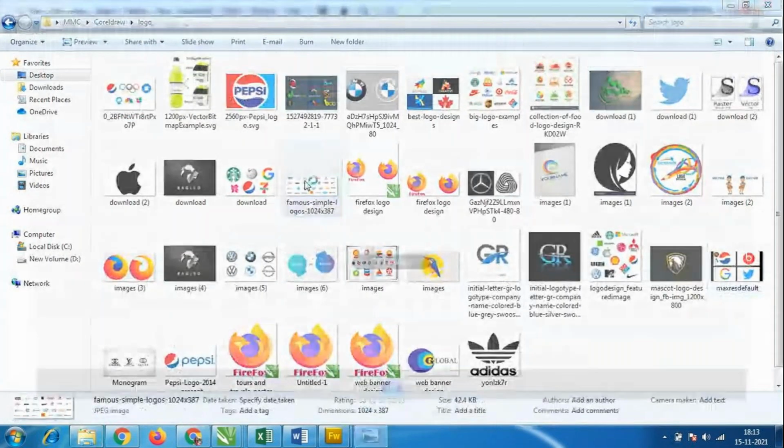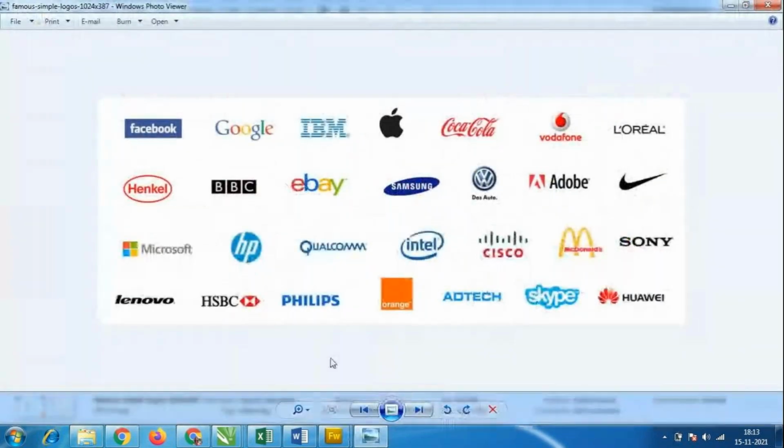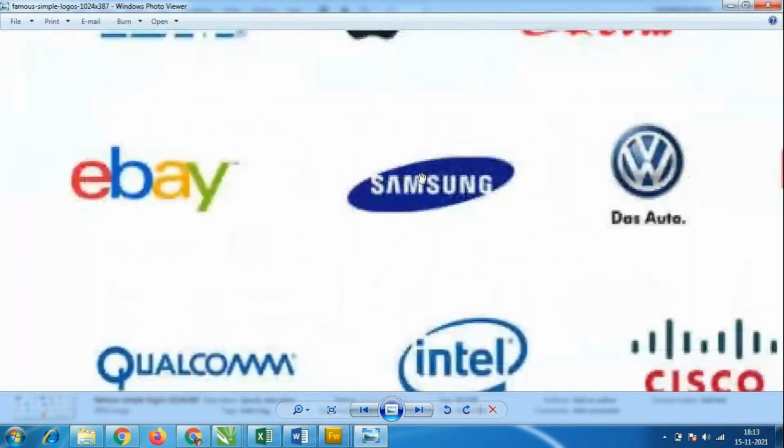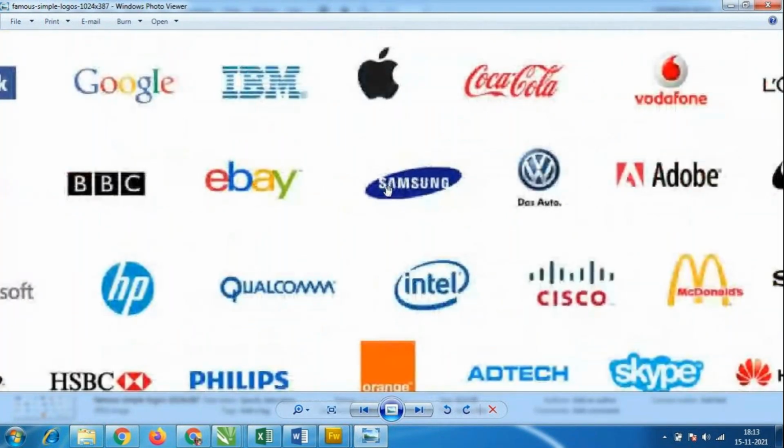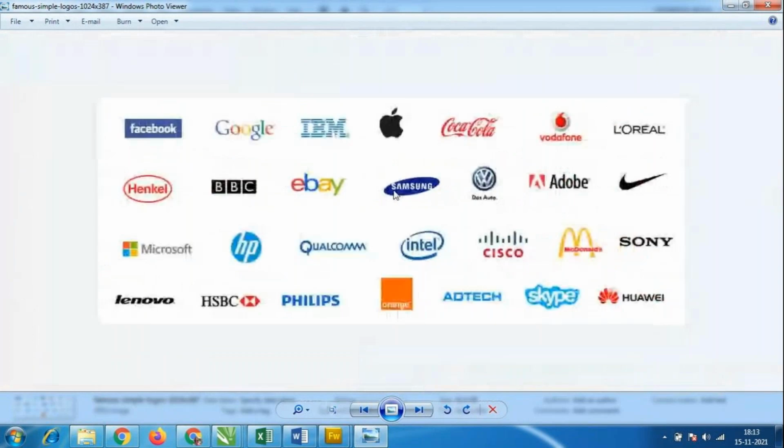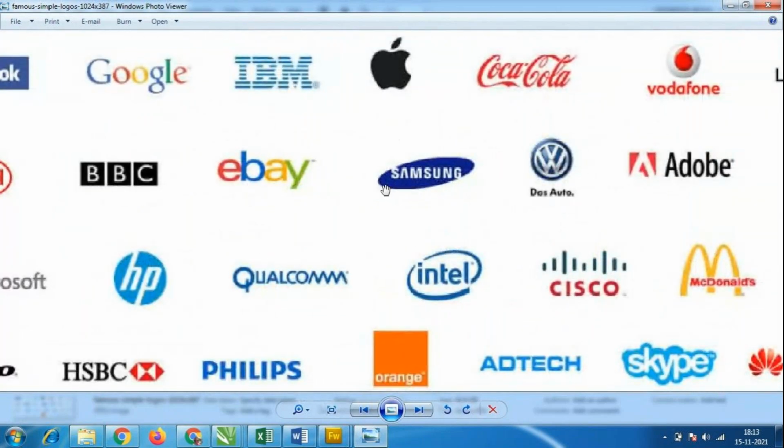See, some of these logos have only text, there are no symbols. With the text only, they made the logo design. Look here, the Samsung logo is there. Instead of this A, there is a line over here in the A. Small changes will be there, so we are not going to buy the product because we'll feel that it's a duplicate product.